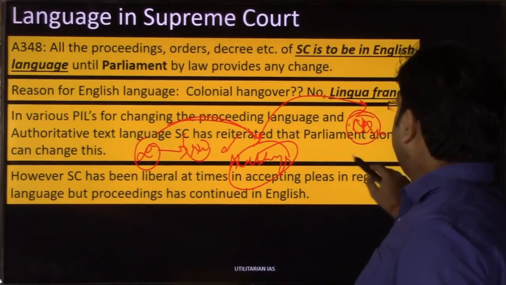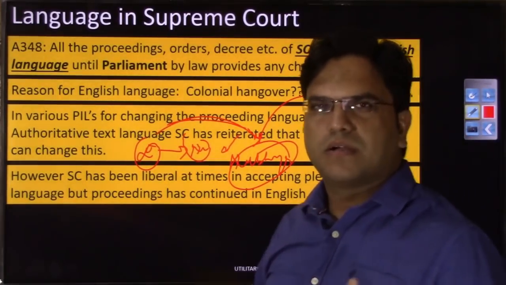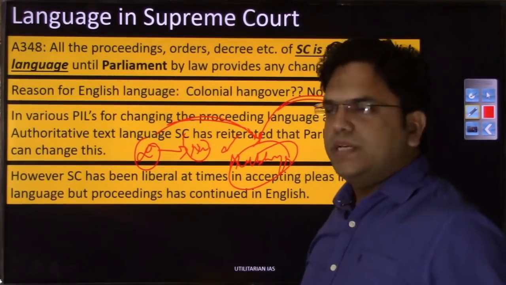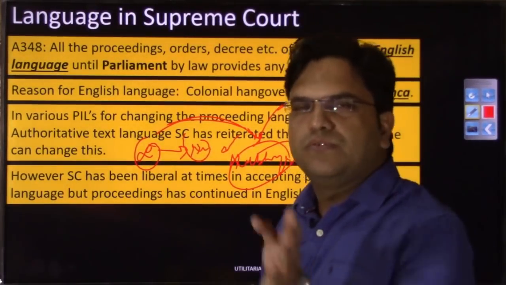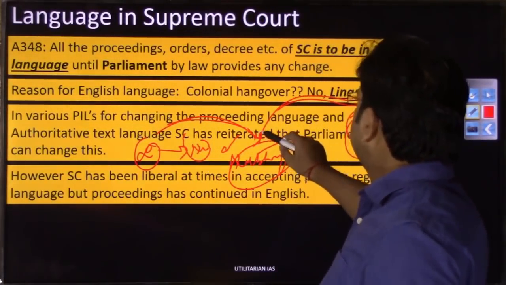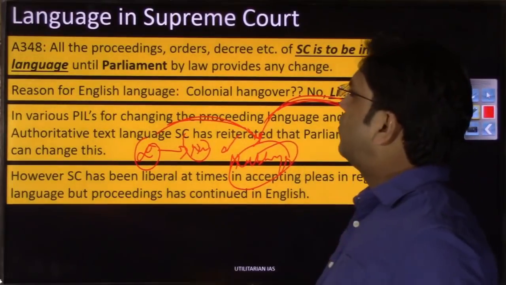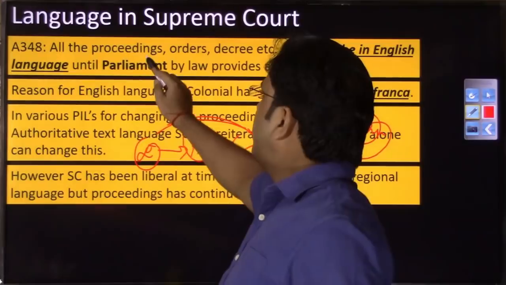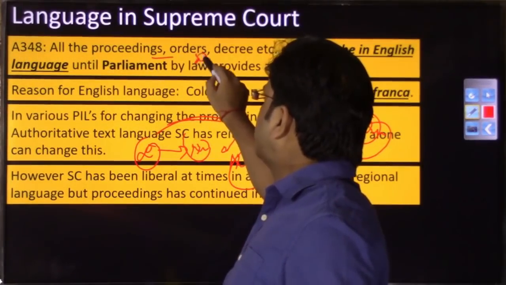On a later stage, when briefing is done by the lawyer, another kind of briefing may be done, just in order to continue or lengthen the case. So that is the reason there has been an argument that whatever order, decree or proceeding happens in the Supreme Court should happen in other languages as well.